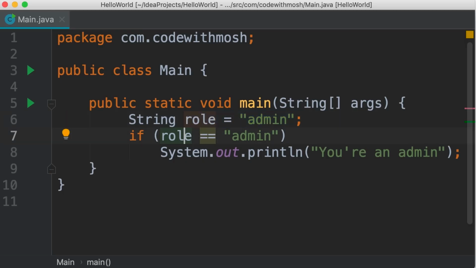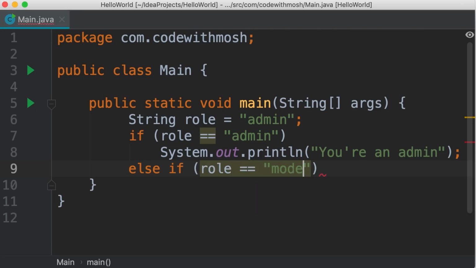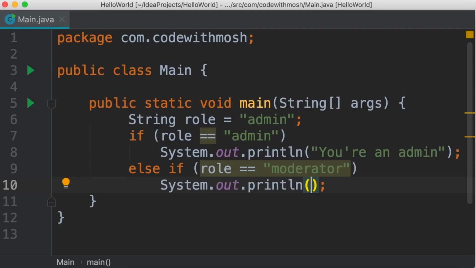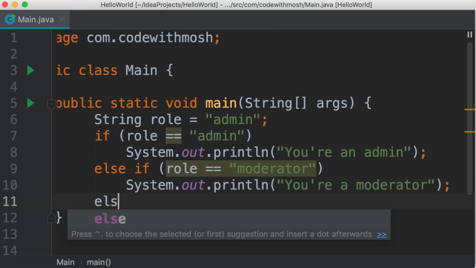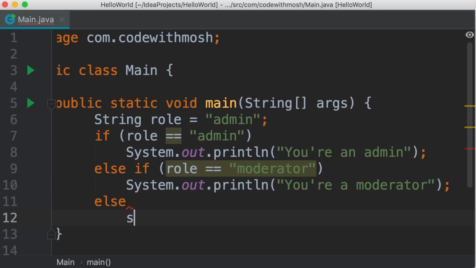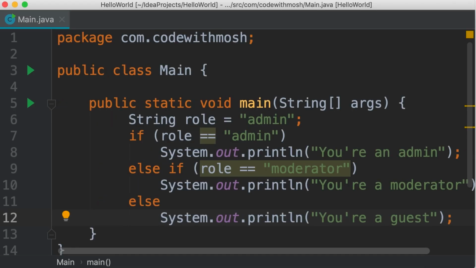Okay, so here we have one condition. Let's write another condition. Else if role equals moderator, perhaps we want to display a different message. So "you are a moderator". And finally, if the role is none of these values, we want to print "you are a guest". So this is one way to implement this scenario using an if statement.